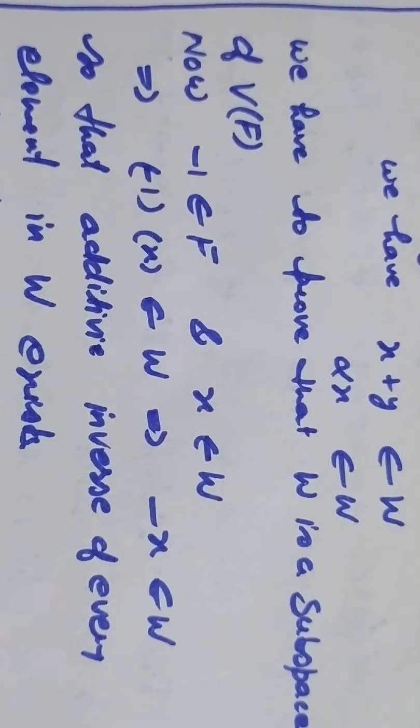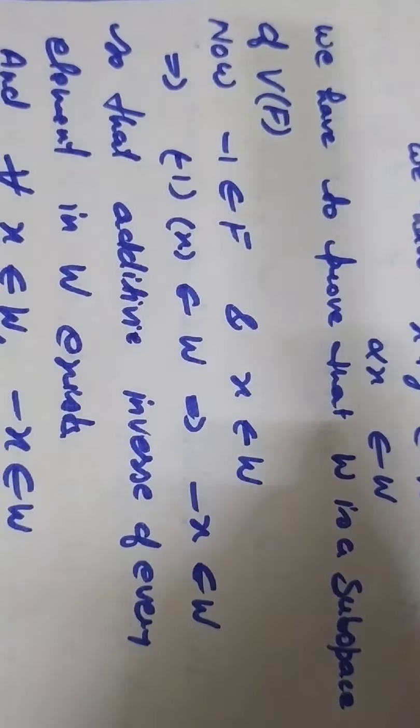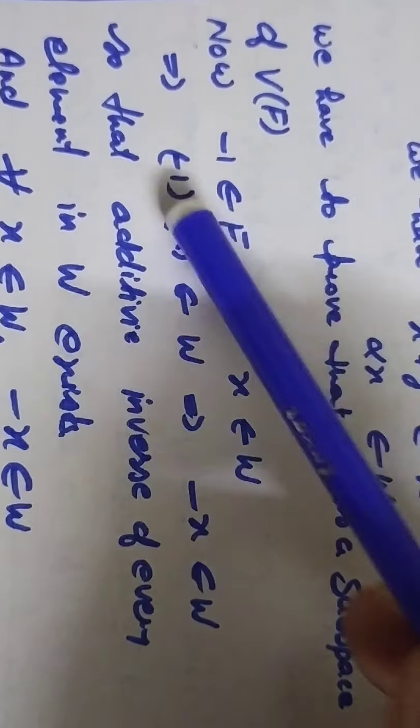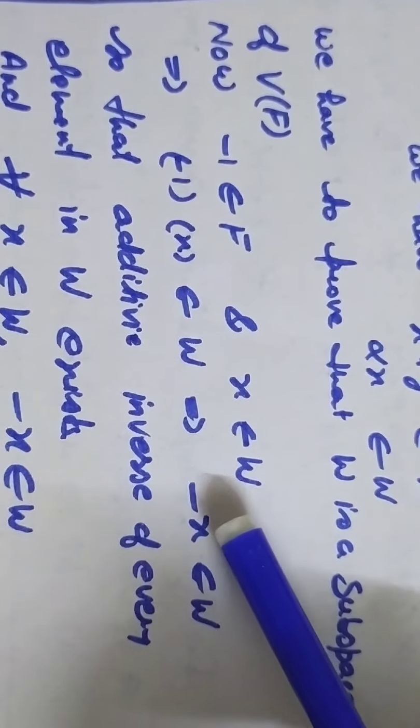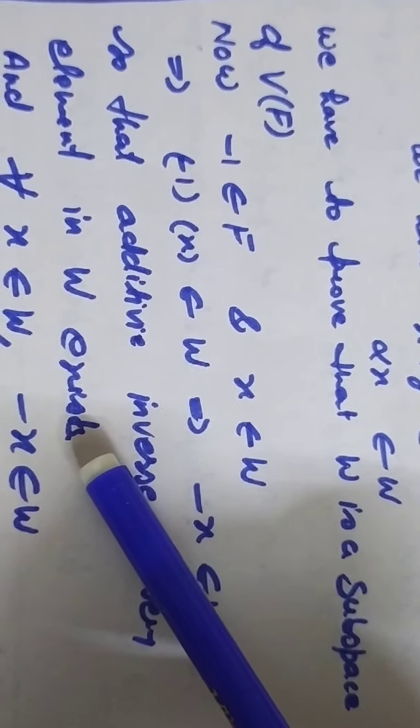Let us see how to validate this condition for this case. Now you take -1 in F and x in W. When you multiply these two terms, you will get -x in W. So the additive inverse of every element in W is obtained.